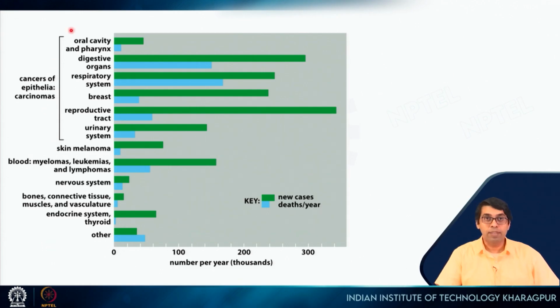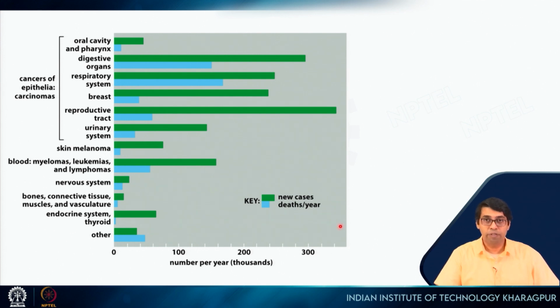Some of the most predominant cancers are listed here on the y-axis, and the x-axis tells you the number of people who are infected by this disease per year. This data is taken from the United States. You can see that some cancers are more prevalent and some cancers are less prevalent. Green shows the number of people, in thousands, who are diagnosed with this particular cancer each year, and blue shows the number of deaths. It turns out that cancer has become one of the major killers.